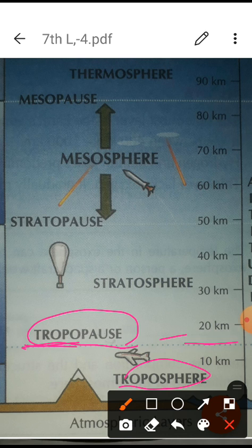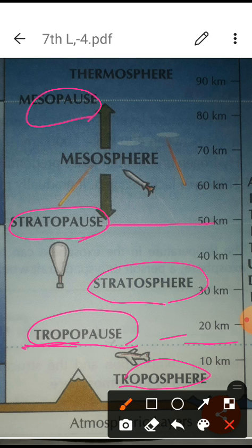Then from 20 kilometers to at least 50 kilometers, it is the stratosphere, and at 50 kilometers we find the stratopause. Then from 50 kilometers to at least 80 kilometers, it is the mesosphere, and at about 85 kilometers we find the mesopause. And last, we have the thermosphere, which is after 90 kilometers.